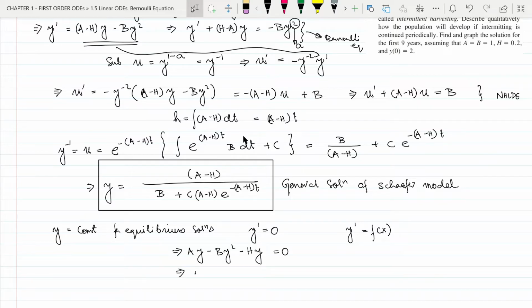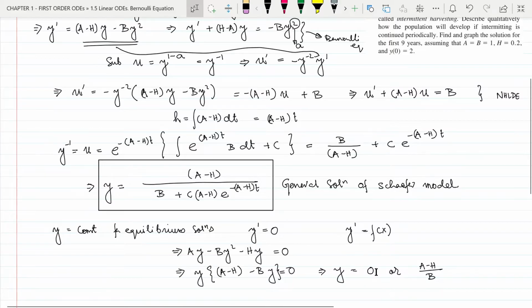This implies we can take y common, and this will be y times (a minus h minus by) equal to 0, which implies y has two values, 0 or (a minus h) divided by b. Now this y equal to 0 and (a minus h) by b are the two equilibrium solutions.